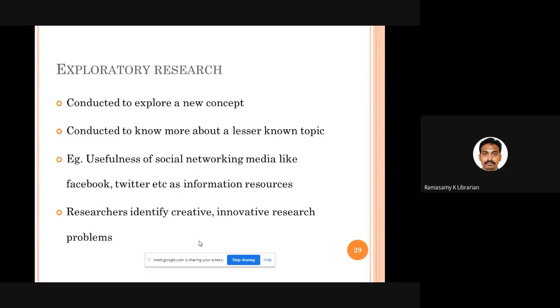so far, whenever students come to library, we provide them books or journals or reports, these kind of things as information resources. But a question comes here, to what extent you can make use of the information available in social media networking sites like Facebook, Twitter, Instagram, whether these also can be recommended and given to students as reliable information sources? So we don't know. It's a new concept. So when you're doing a research on this particular concept, it means that you are doing an exploratory research.